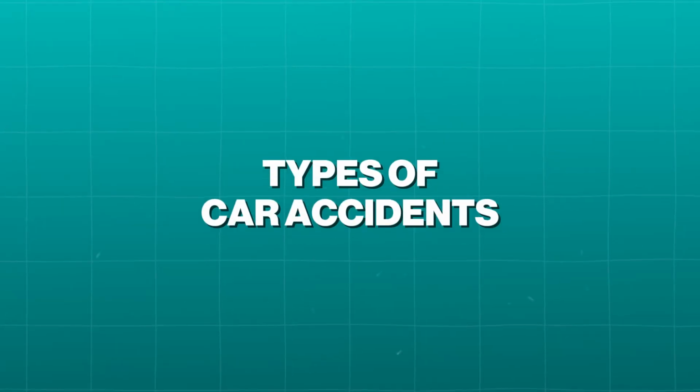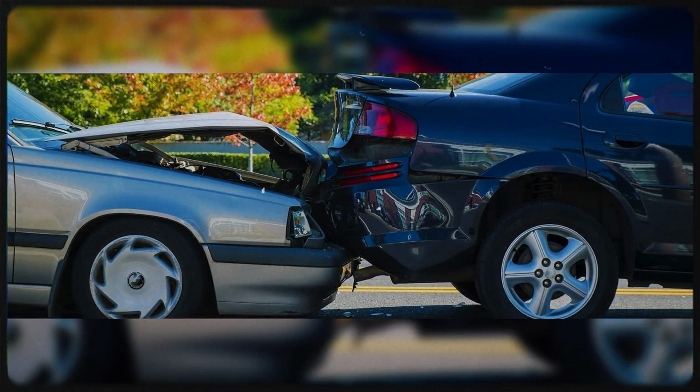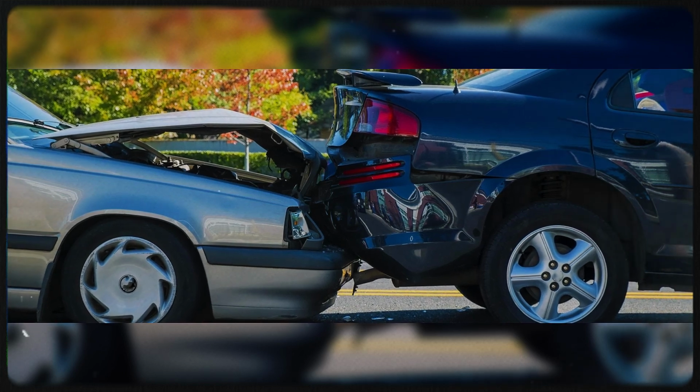Types of car accidents. So now that we've covered the causes, let's dive into the most common types of accidents and how they impact your claim. Rear-end collisions. Now, rear-end crashes are some of the most common crashes that we see, especially in traffic. They're often caused by somebody tailgating or somebody who comes to a sudden stop. And while whiplash is typical in these kinds of crashes, injuries can be serious at higher speeds. Now, the rear-end driver is almost always at fault for a rear-end collision.